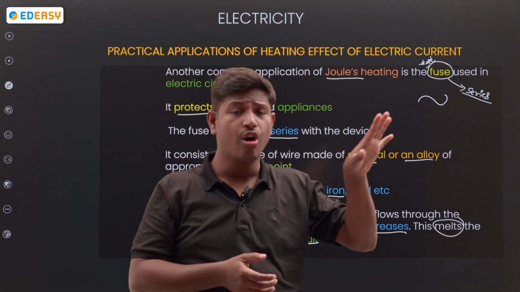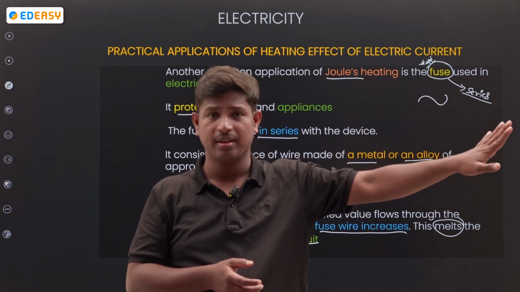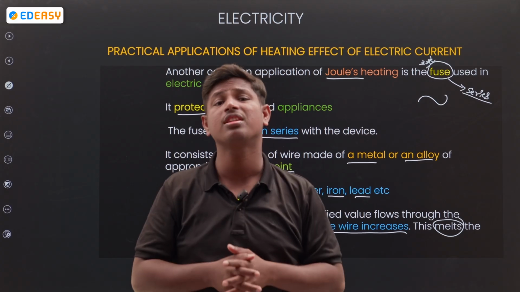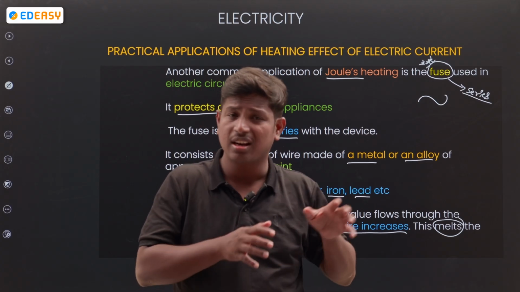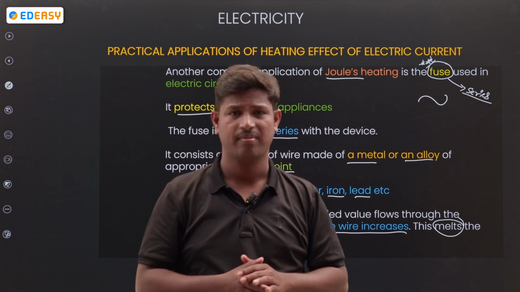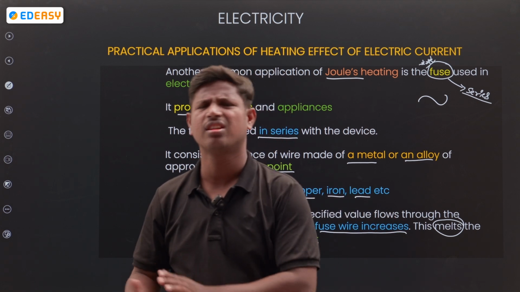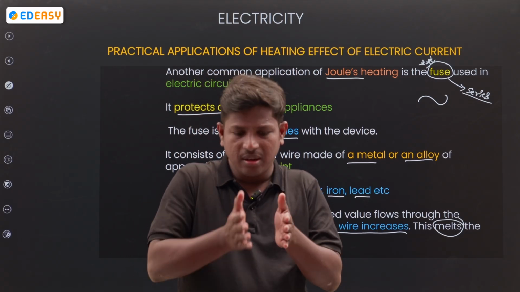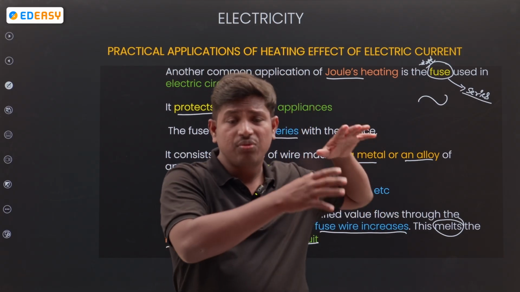This is the reason: if current continuously comes and goes in a home, all the electronic circuits will be stopped immediately. Why? Because it creates high potential difference. Because of this high potential difference, the electrical components don't work. It fails. Maybe circuit problem or any other issues in electronic devices will come.